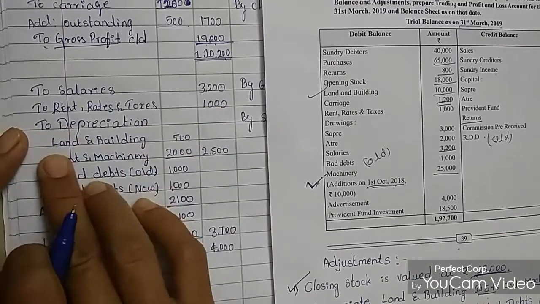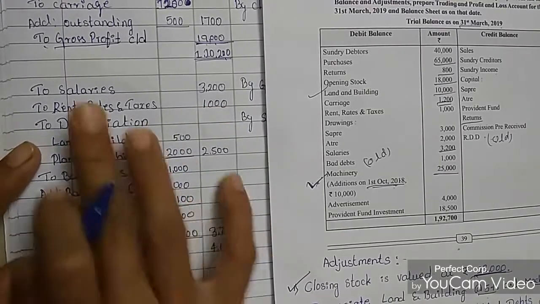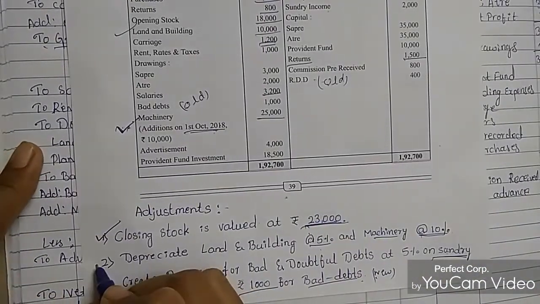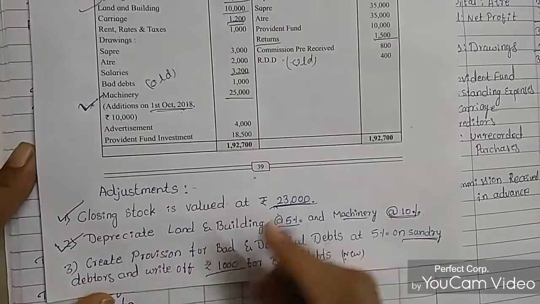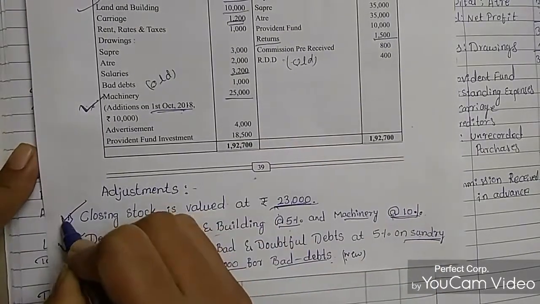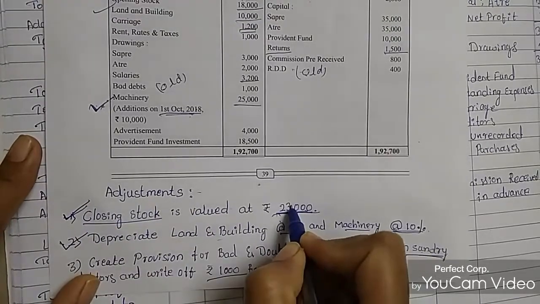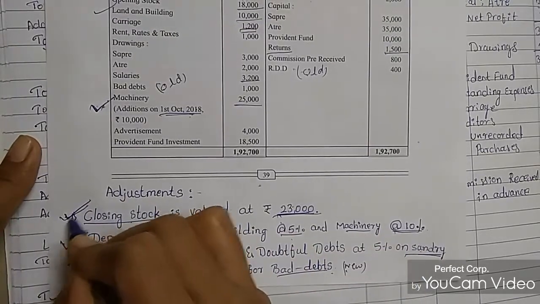Next is depreciation, land and building, plant and machinery. So we have the adjustments. So the second adjustment we are calculating, that is depreciation, land and building. First adjustment is over. So we passed the closing stock in the balance sheet and the trading account. This is done already.